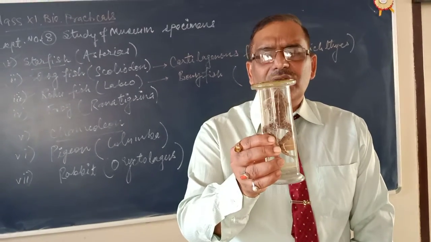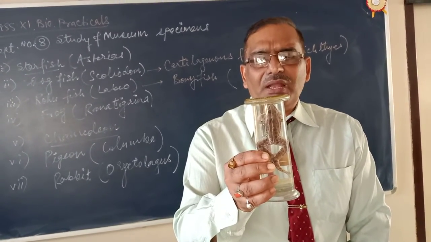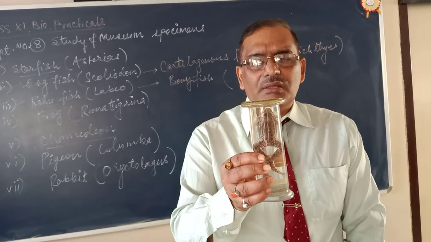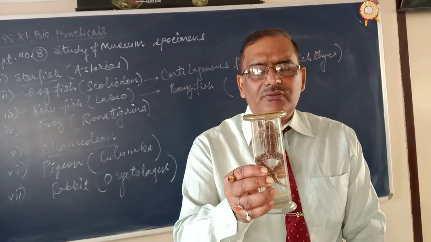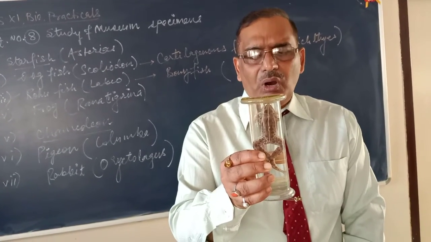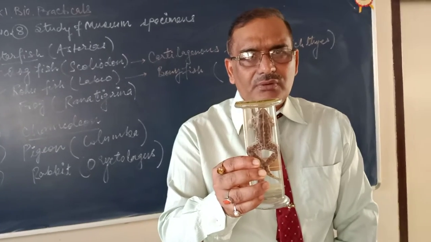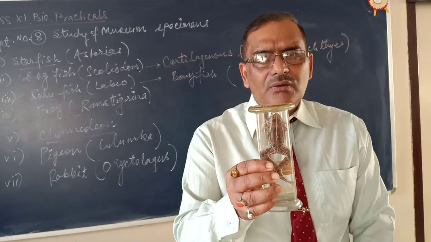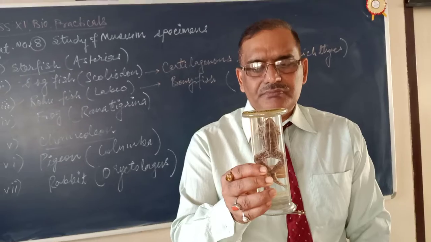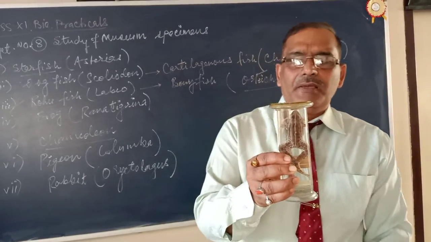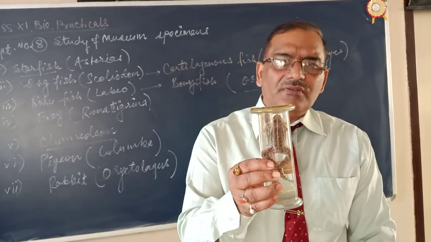Okay. Now next point is sexes are separate. Male and female are separate. They have a mouth, they have a pair of bulging eyes, and in the mouth there are teeth also. All teeth are alike, called homodont. ठीक है?